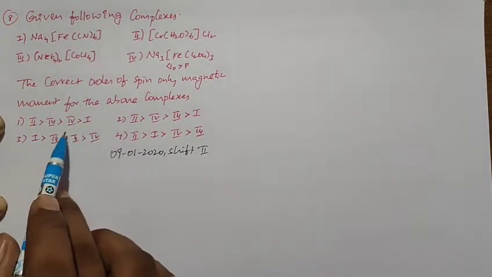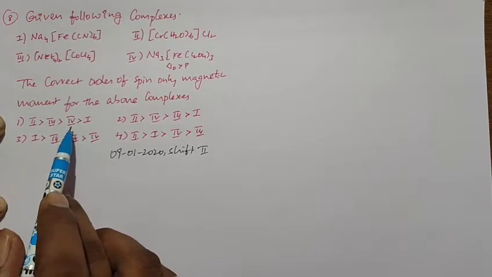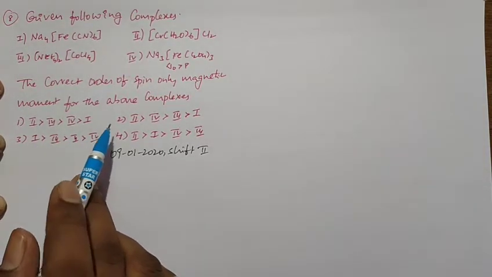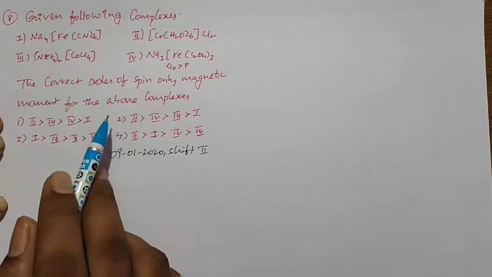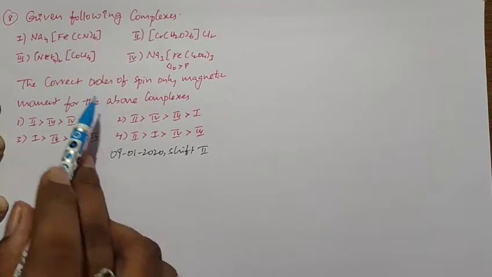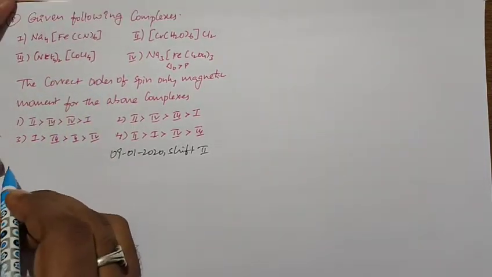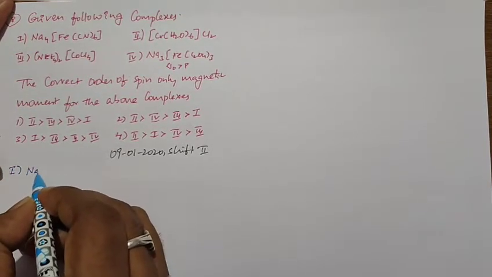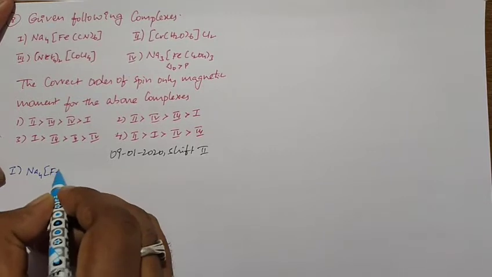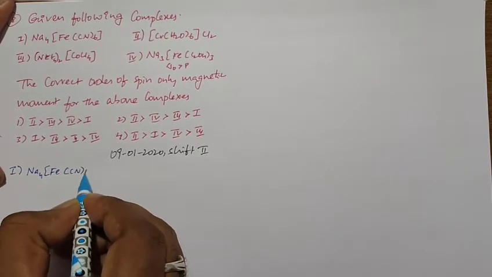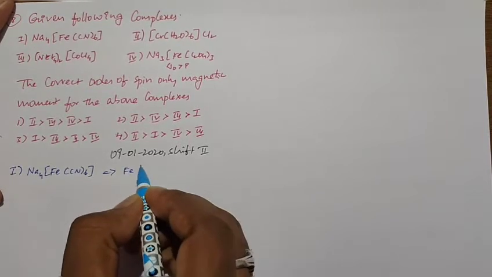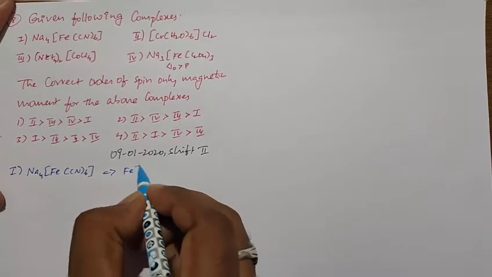When you observe, the options are arranged from high spin-only magnetic moment to low spin-only magnetic moment. So first we need to find the magnetic moment of each and every complex compound. First, I take the first compound, that is Na4[Fe(CN)6]. In this compound Fe has a +2 oxidation state.